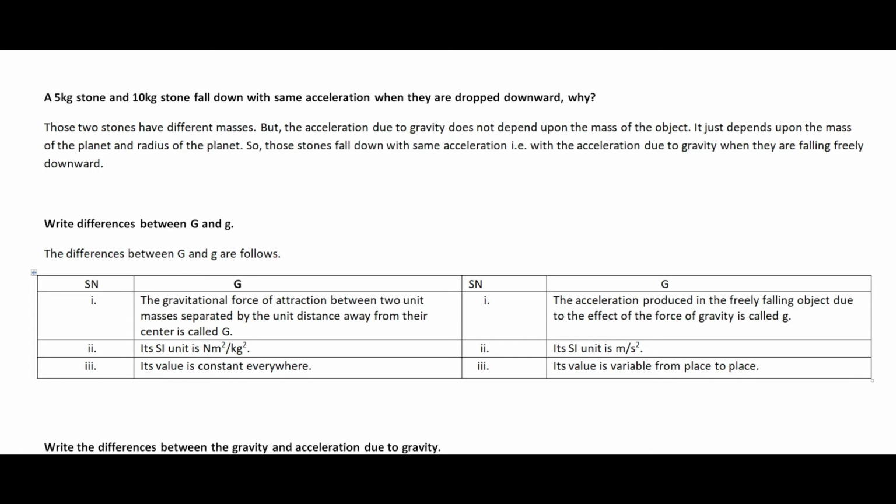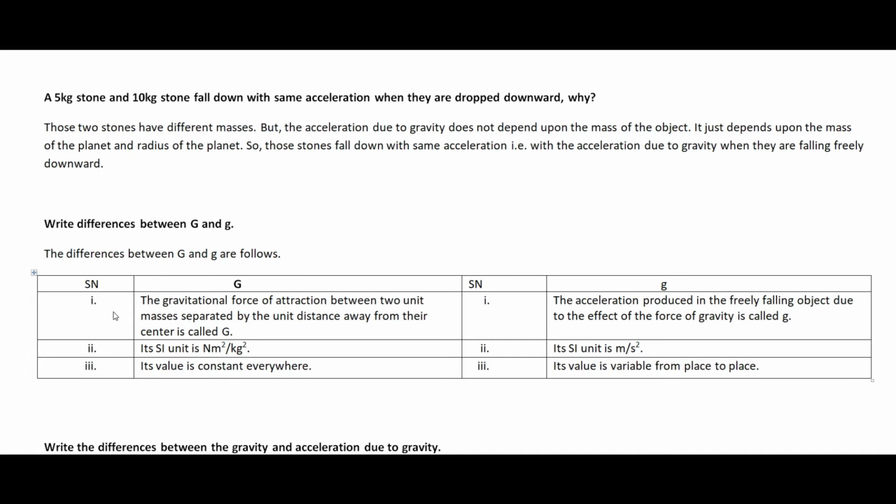Now let's discuss differences between capital G and small g. First of all, you have to know capital G is the universal gravitational constant and small g is the acceleration due to gravity. So let's see the differences between them. The first difference is their definition. The definition of capital G, the universal gravitational constant, is the gravitational force of attraction between any two unit masses separated by unit distance away from their centers.